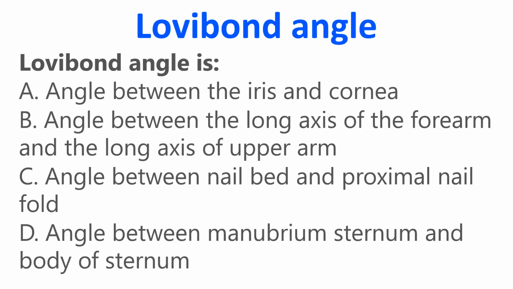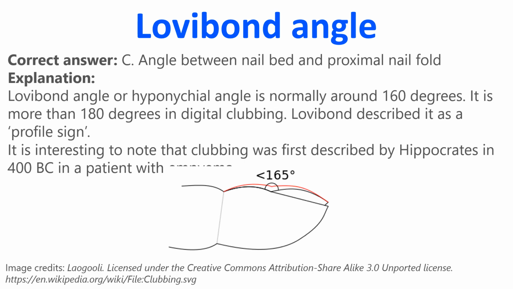Lovibond angle is: A. Angle between the iris and the cornea. B. Angle between the long axis of the forearm and the long axis of the upper arm. C. Angle between nail bed and proximal nail fold. D. Angle between manubrium sterni and body of sternum. Correct answer: C. Angle between nail bed and proximal nail fold.